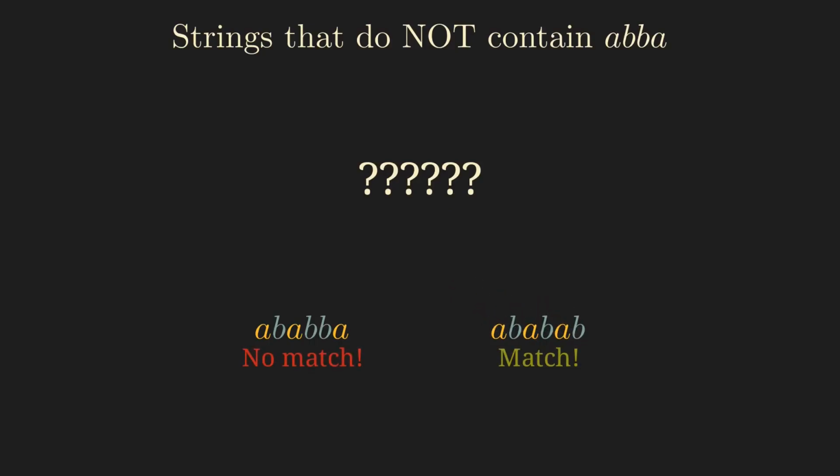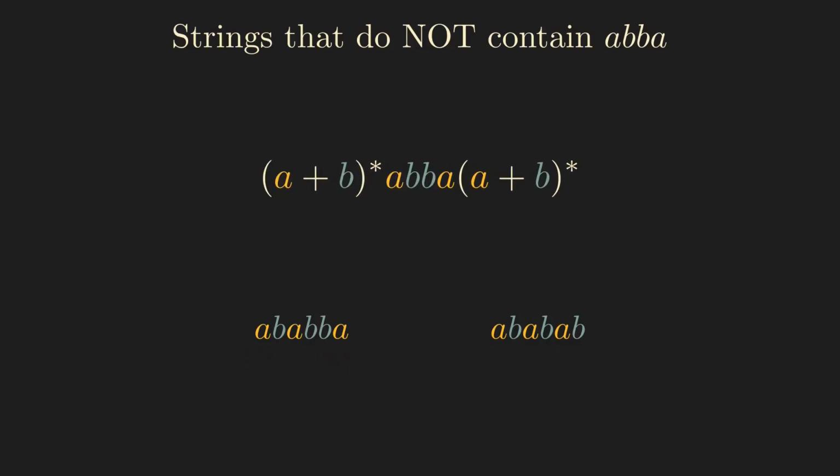What can we match on in this case? A regex for the opposite would be very simple. (A+B)*ABBA(A+B)*. This regex matches all strings that do contain the substring ABBA, but that is exactly the opposite of what we are looking for. Does such a regex even exist?